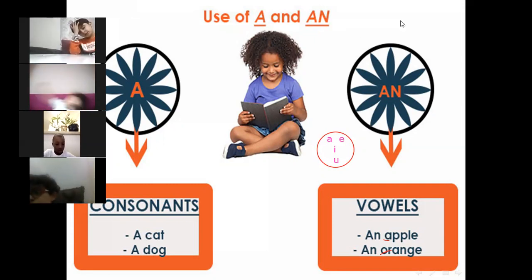If the word starts with any consonant, any other letter, we're going to put a before it, like a cat.